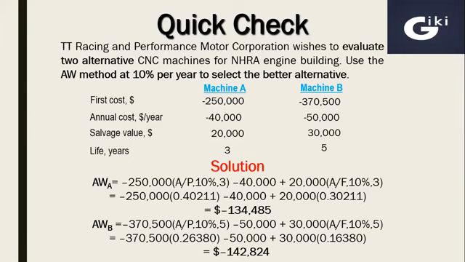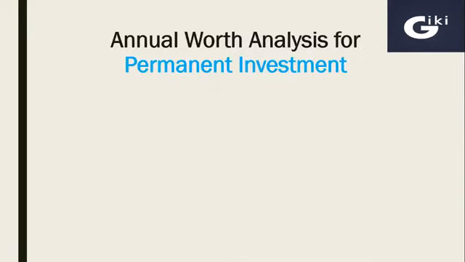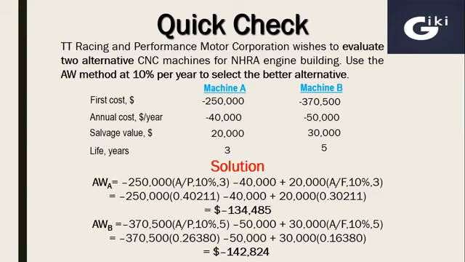$142,824. Now we have to select the best project, and we have defined the criteria in case of multiple projects: the one with lowest negative annual worth or highest positive annual worth. These are cost alternatives, so here we'll use the criteria of lowest negative annual worth. In comparison between A and B, A has the less negative annual worth, which is $134,485. So this project will be selected.